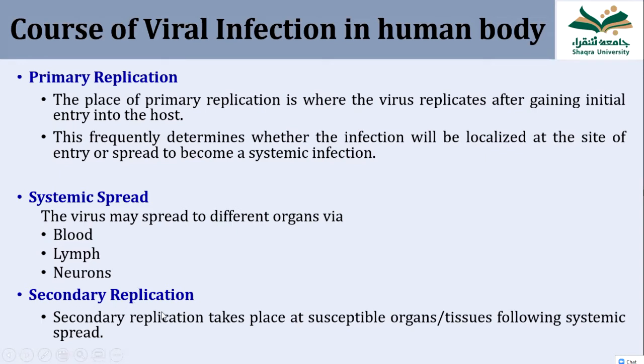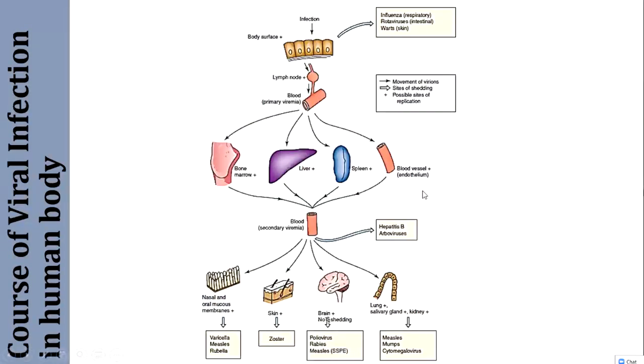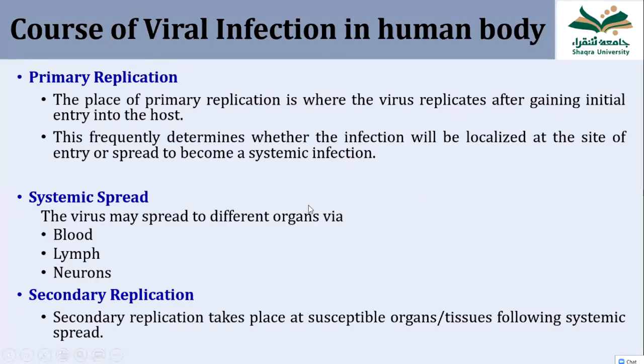Then comes the secondary replication. Secondary replication occurs in the susceptible organs and tissues following systemic spread, and then it causes disease. Okay. So here the transmission to the different organs may be by blood, maybe through the lymph, maybe by the neurons.